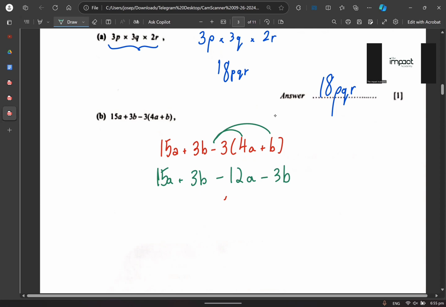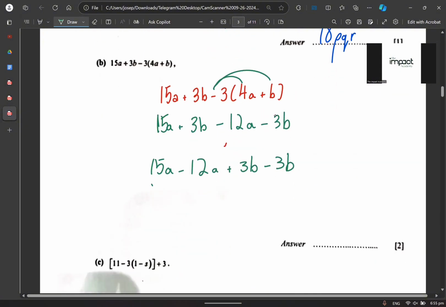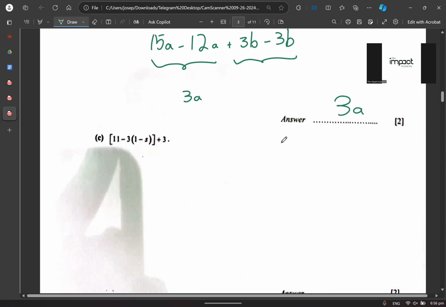Then same family, sit together. So 15a with 12a, plus 3b minus 3b. Then 15a minus 12a, how much is that? You get 3a. 3b minus 3b, nothing. So that's the reason why your answer for this question has to be 3a. Very good. Let's go on to the next one.